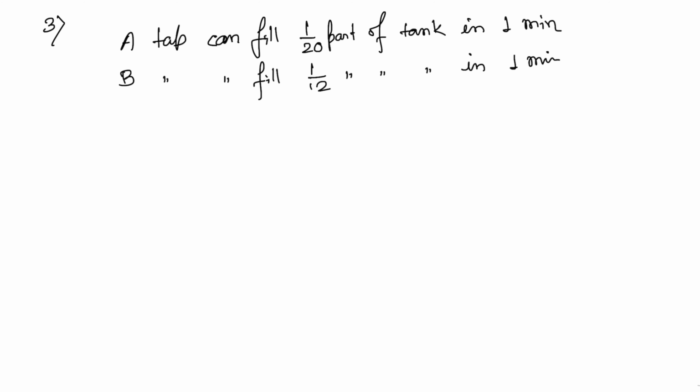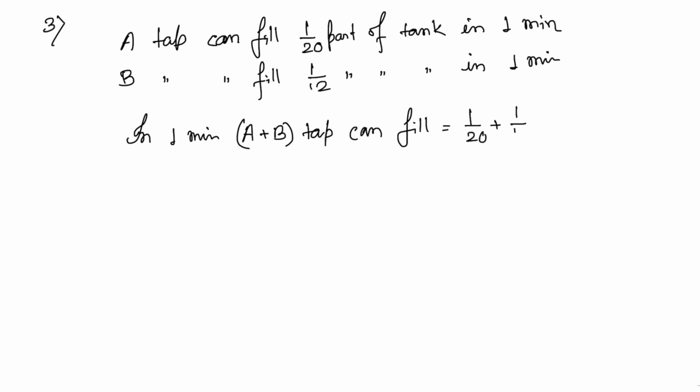Clear? The tank being empty, if both taps are opened together, in how many minutes will the tank be full? So in 1 minute A plus B tap can fill 1 by 20 plus 1 by 12. First find the LCM, it's 60. It will be 3 plus 5, that equals 8 by 60 part of the tank.